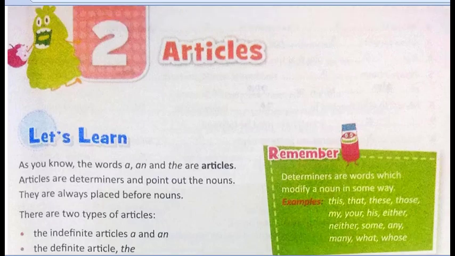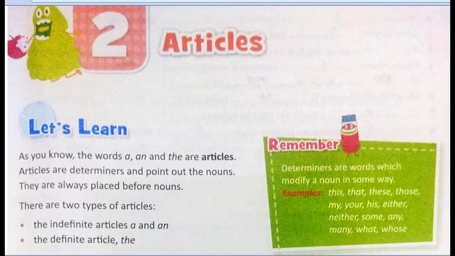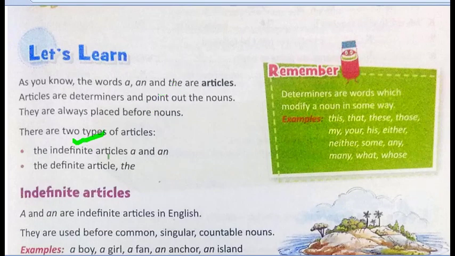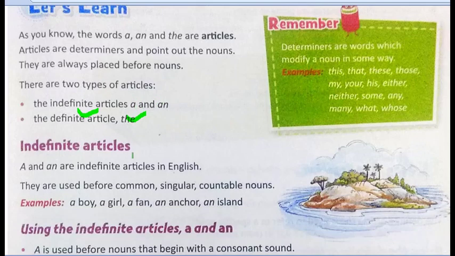Today's chapter is articles. So what are articles? Articles are determiners, or we can say these are words which point out the nouns in a sentence. The articles are always placed before nouns and they point out the nouns. So articles are of two types: the indefinite article, which is a and an, and then there is the definite article, the. So first we are going to read about the indefinite articles.